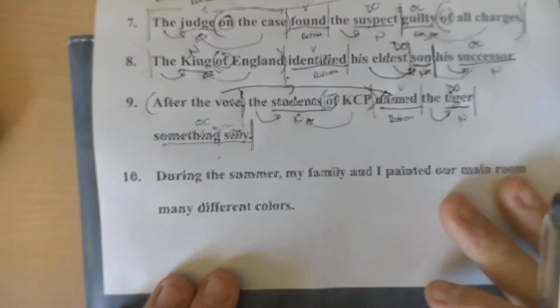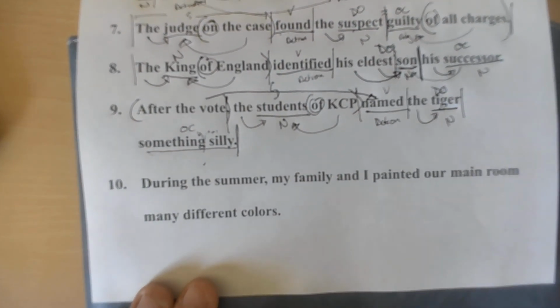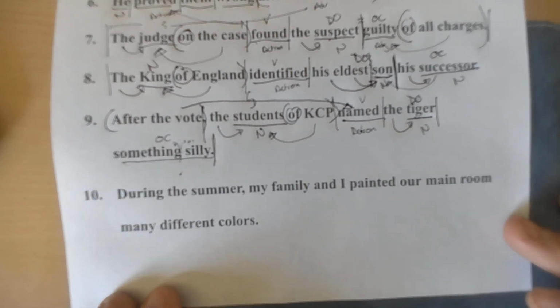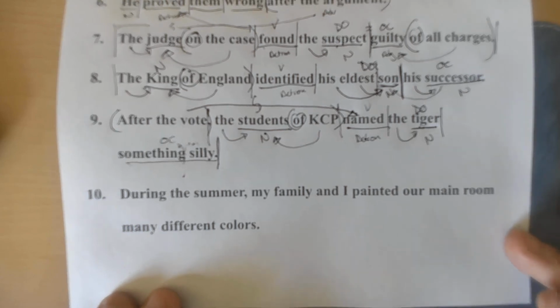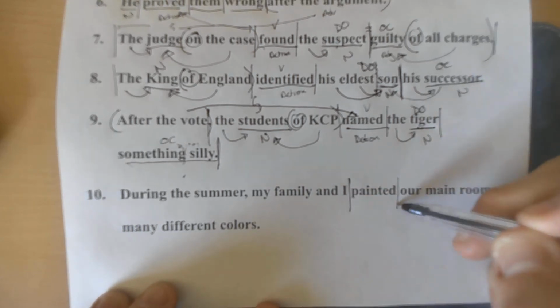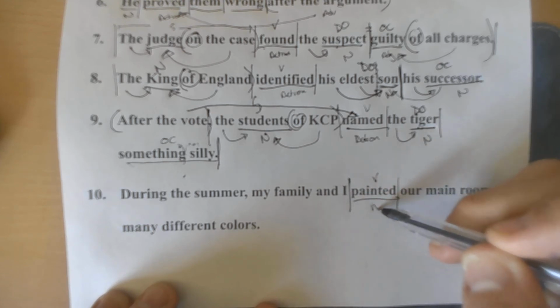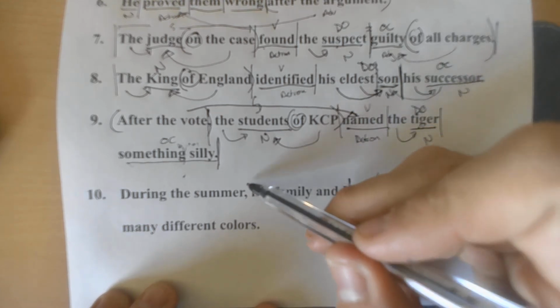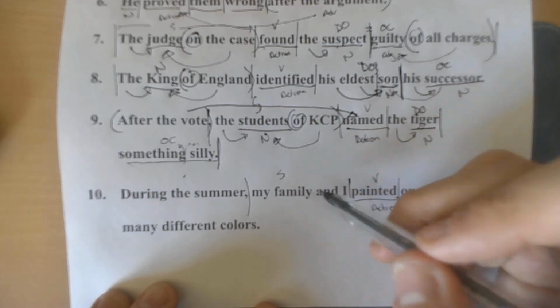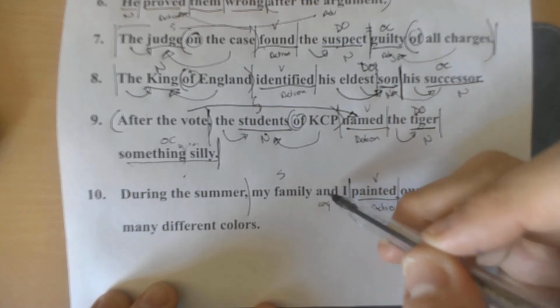Lastly, during the summer, my family and I painted our main room many different colors. Feels like a normal sentence. Painted would be my verb. My family and I is the subject. This is a conjunction connecting two things.